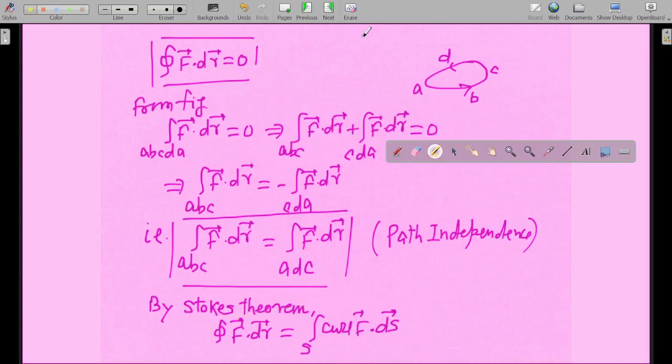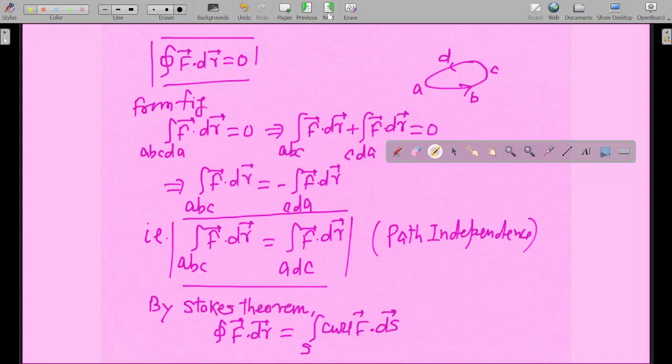Otherwise, nowhere in the physics optional will you ever use this formula. It is being used over here only. So just mug up this formula. Do not try to understand this particular formula. Just mug it up. That's what I can say.